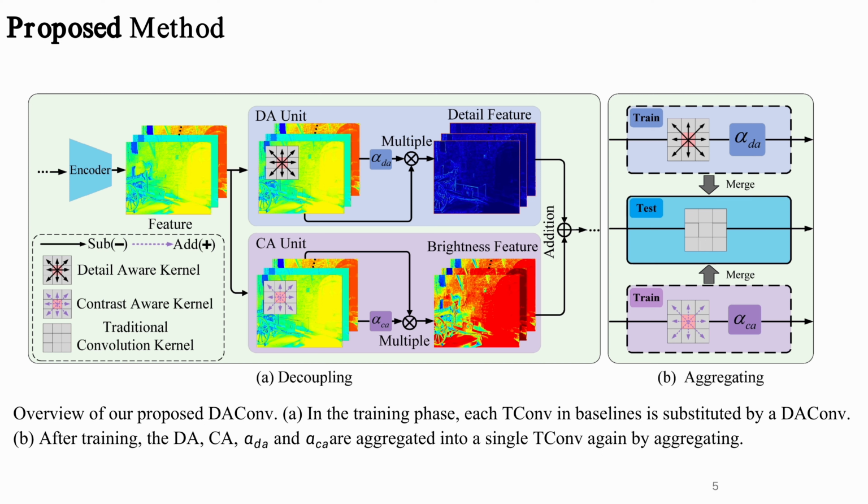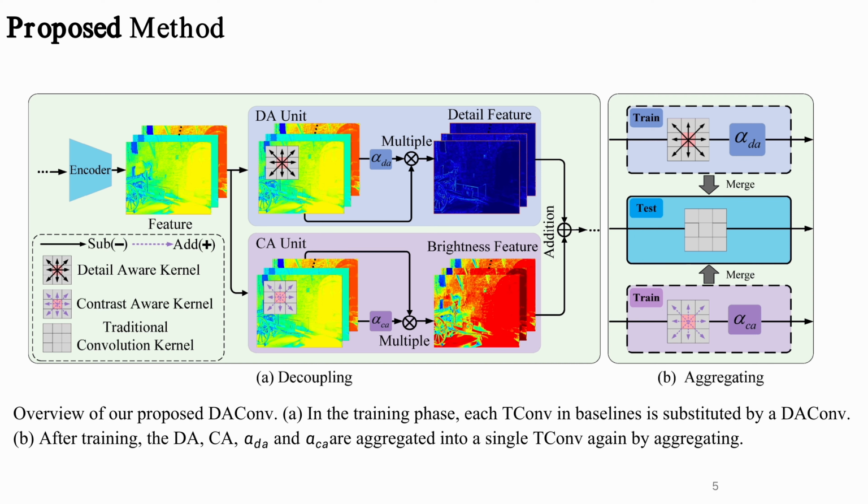Different from TConv, we inject the addition/difference operation into the convolution process, which can guide the contrast and detail modeling in an explicit manner. Furthermore, to balance the contrast enhancement and detail restoration, we introduce a dynamic coefficient for each branch to adjust the amplitude of the feature response. Our proposed DAConv can be used as a general unit to substitute the TConv kernel in existing CNN-based exposure correction networks to facilitate contrast enhancement and detail restoration.